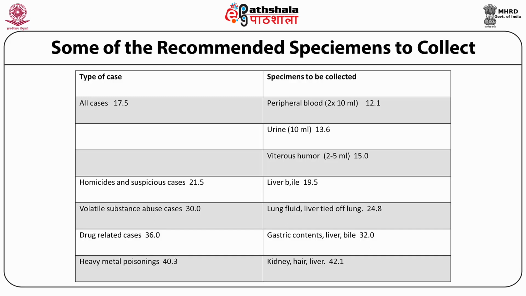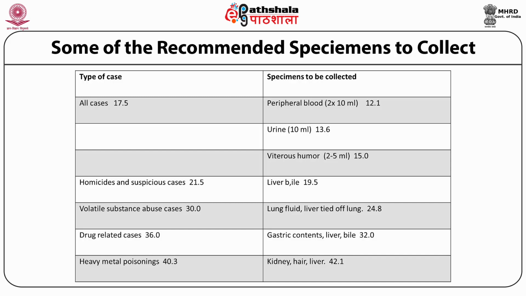The table shows you different types of specimens recommended to collect in different types of cases. For example, peripheral blood, urine and vitreous humor are collected in all types of cases. Liver bile is collected in cases of homicide and suspicious cases. Lung fluid and liver tissue are collected in abuse cases. Gastric content and liver bile are collected in cases related to drugs.